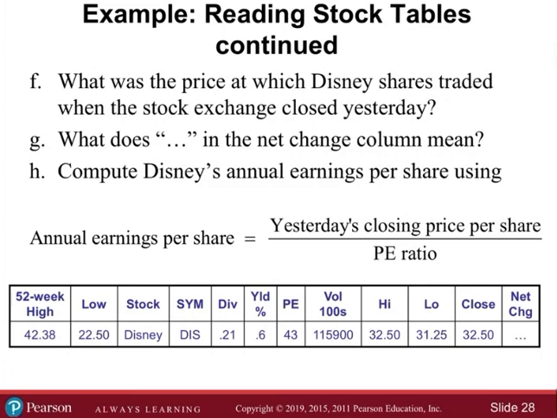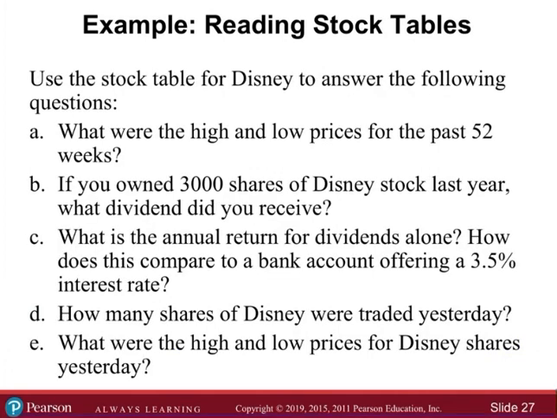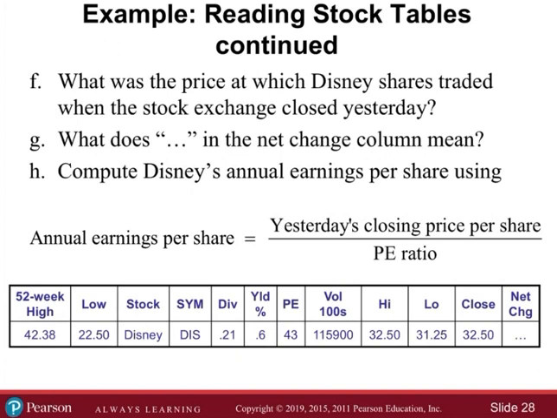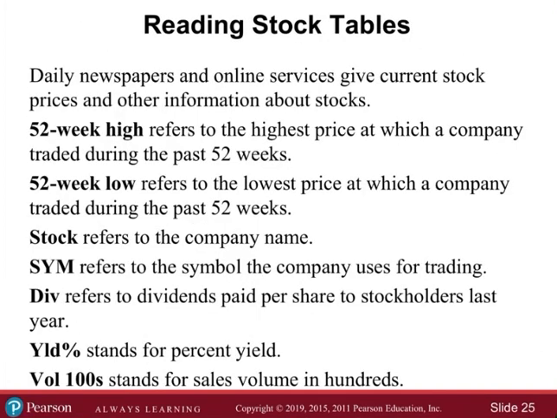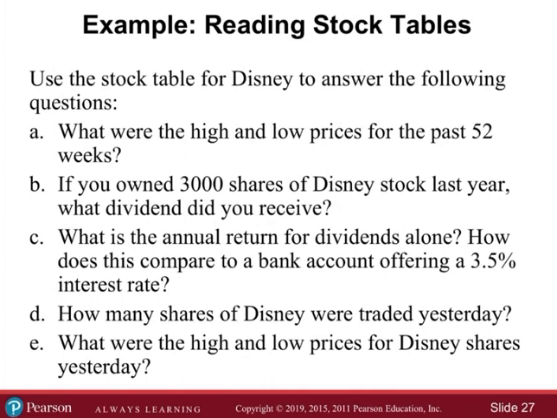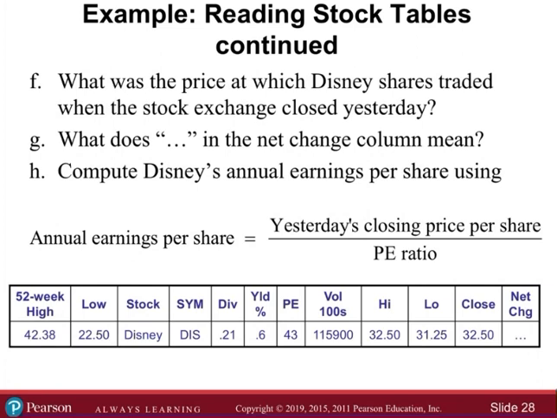Okay, that's fine. What is the annual return for dividends alone? How does this compare to a bank account offering 3.5% interest? What is the annual return, percent yield, price to earnings, dividend? The symbol, the stock, that's the high and the low, percent yield. Let me go back to my symbols again. Percent yield. Paid per share, so the volume in hundreds. Percent yield. Annual return, volumes, the high, the low, close, net change.